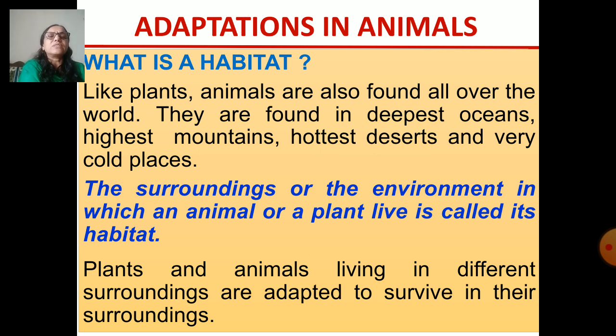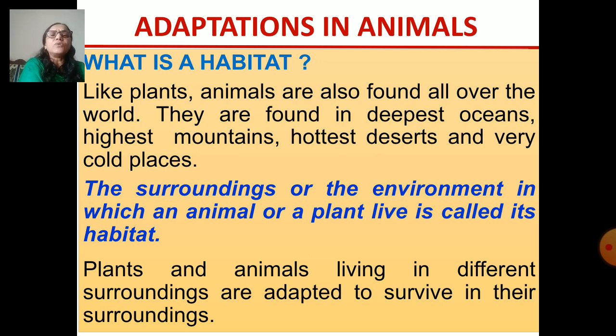So, what is a habitat? A habitat is a place or the surrounding where animals or plants survive and are able to live. They survive because they are adapted to survive in this surrounding, because there are different types of habitats.